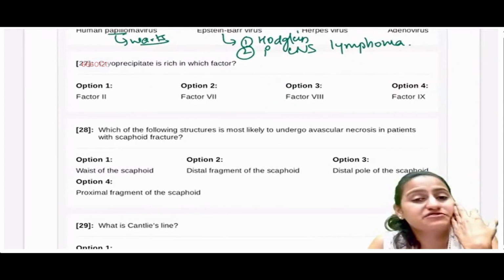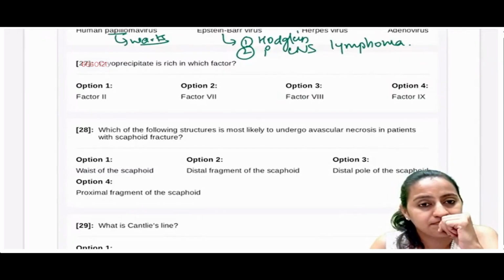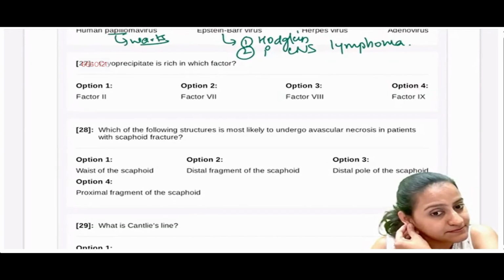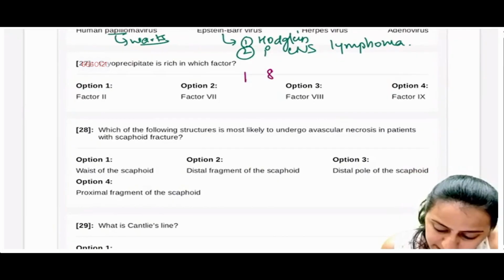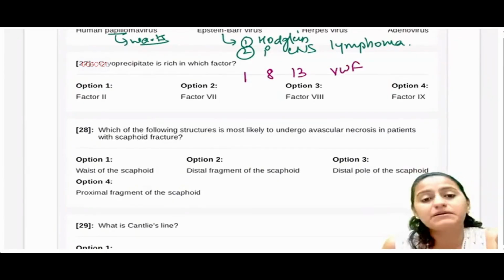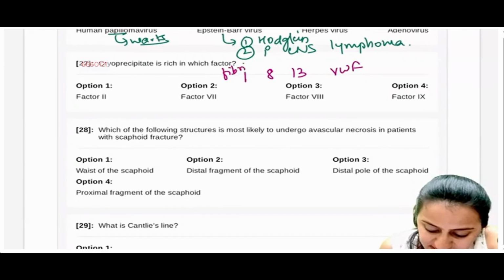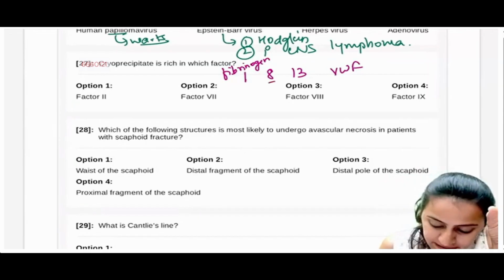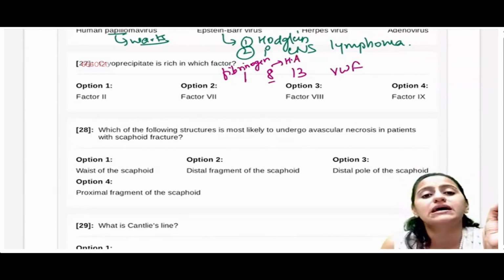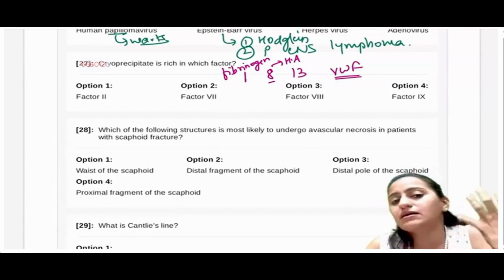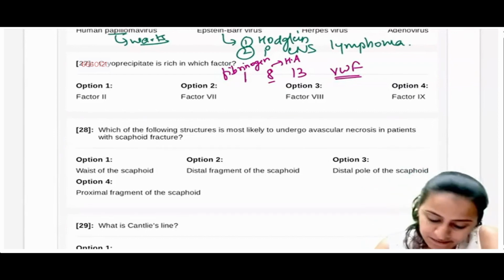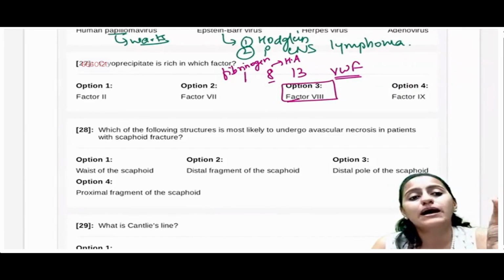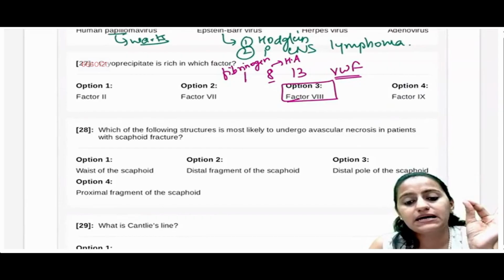Cryoprecipitate is rich in which factor? Remember, it is factor 1, factor 8, factor 13 and von Willebrand factor. Factor 1 first is fibrinogen. So when there is fibrinogen wala deficiency, तो cryoprecipitate. Factor 8 deficiency is hemophilia A. von Willebrand disease में भी हम ये cryoprecipitate दे सकते हैं. So remember, it is factor 8, not 2, 7, 9. It is 1, 8, 13 and von Willebrand factor.